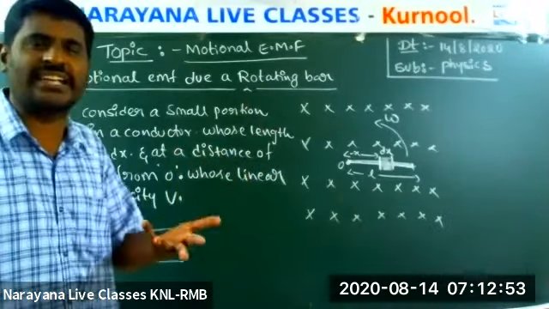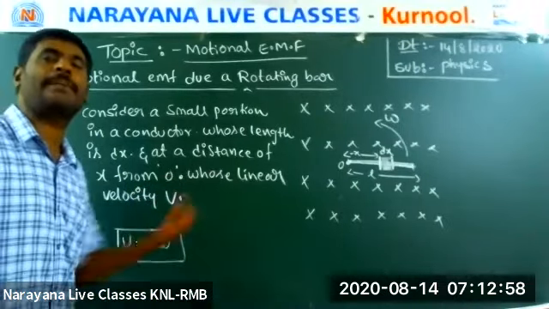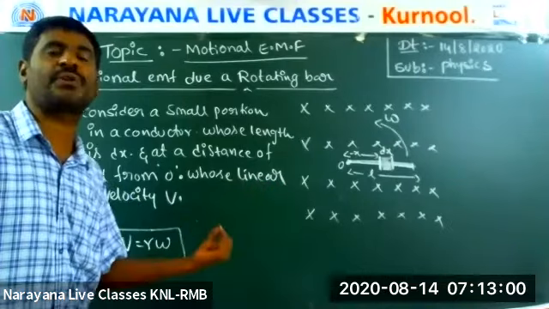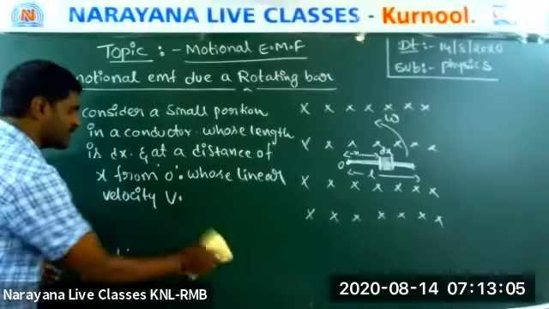So many students think that r is nothing but a radius. No, r is not a radius. r is the perpendicular distance from the axis of rotation to the particle. Everyone is okay now?